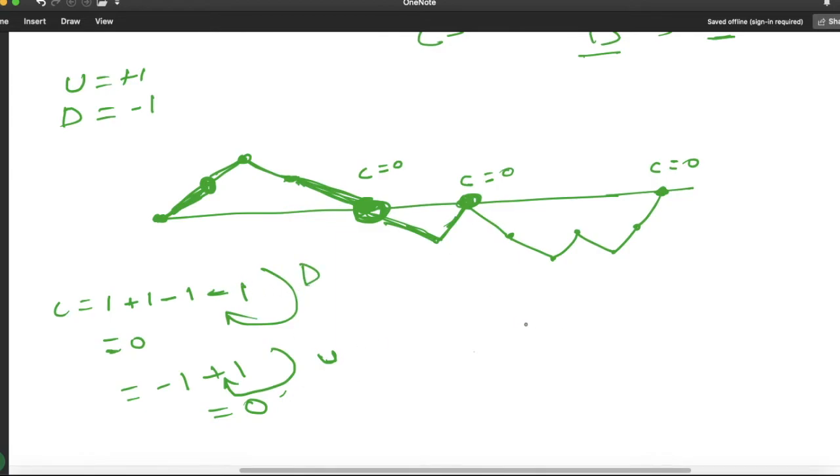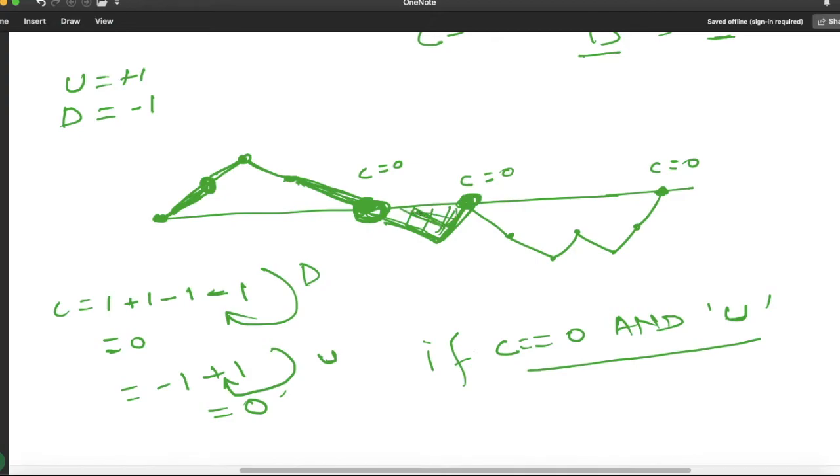Now if I write a condition like: if my counter value is 0, and at the same time the adding value is an uphill. If this is the case, it means he has traveled one valley, and then I can simply add 1 to the result. I can simply increase my result counter.